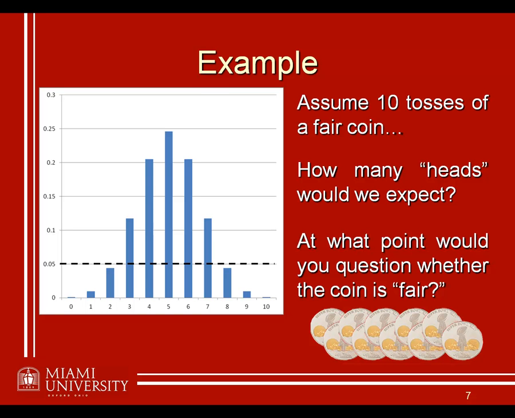And then we set some sort of criterion. I don't expect to necessarily find the thing right in the middle, that is, the 5 heads, every single time. What I'm going to do is set some sort of cutoff of what I'm going to call too unlikely. And if I find something that is too unlikely, then I'm going to reject my null hypothesis and accept my research or alternative hypothesis. In this case, if we set our cutoff at 0.05, then any of the values that are produced with probability less than 0.05, we're going to reject and say this must not be a fair coin. Because flipping it 10 times, I think 9 heads is too unlikely, I think 0 heads is too unlikely, and so forth and so on.